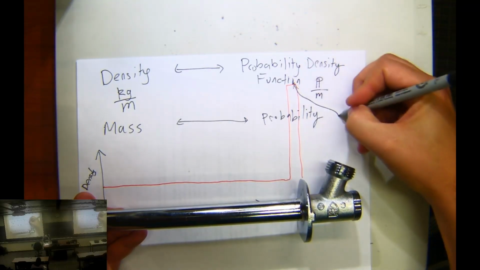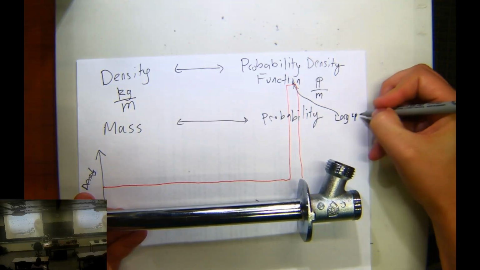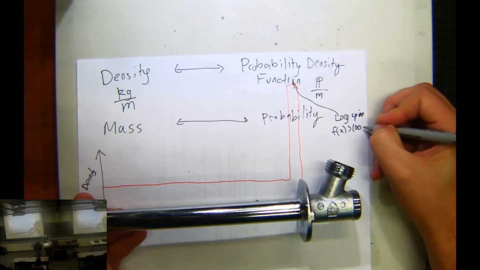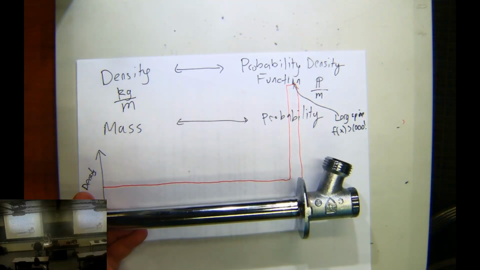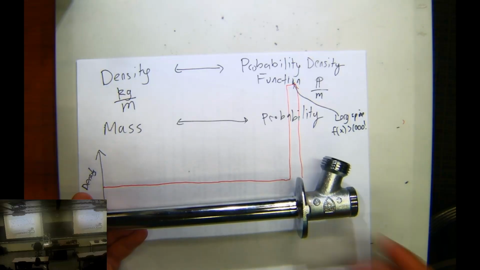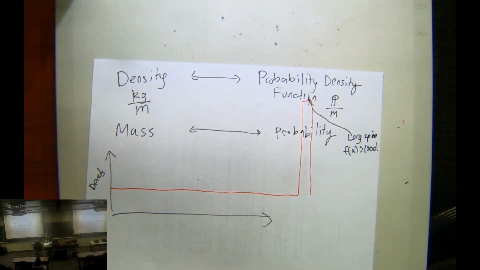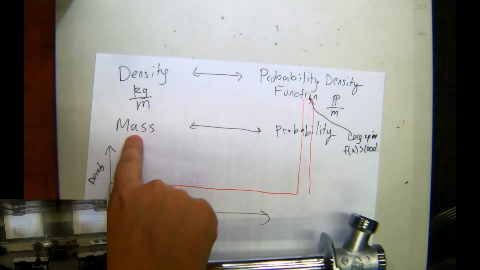So this is a large spike. F of x is really big. Maybe it's like bigger than 1,000 here. I don't know. Some huge number. The reason it's okay is the probability is not the density function. The probability is the total weight of this thing. How much does this little piece weigh, right? The mass, the total mass.